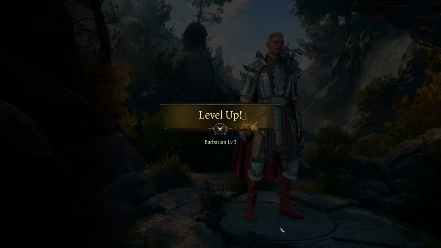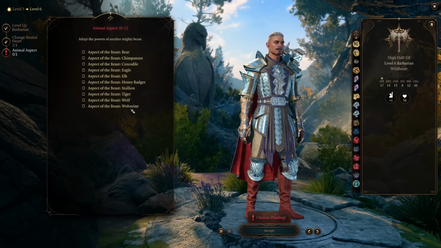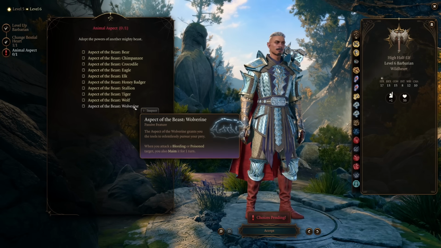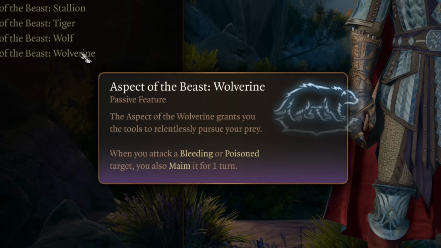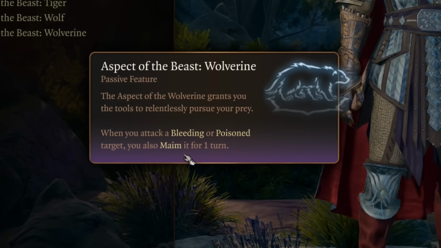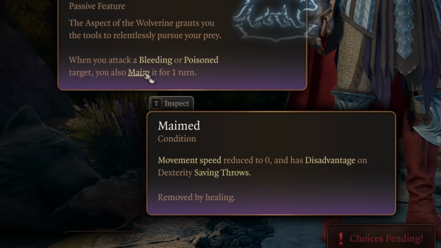First, I'll take 6 levels of Barbarian, picking Wild Heart for my subclass. At level 6, I'll choose Wolverine for my aspect of the beast. The Wolverine aspect states that anytime you attack a bleeding or poisoned creature, you inflict the maimed condition on them, which sets their movement speed to 0 and gives them disadvantage on dexterity saves for 1 turn.